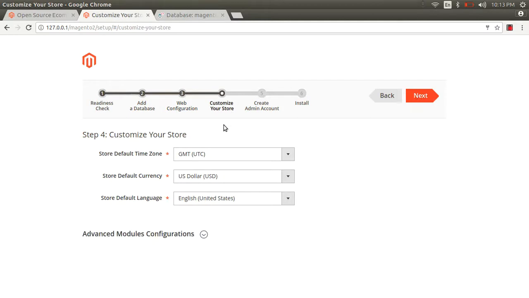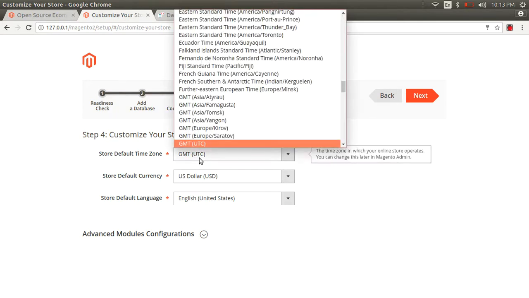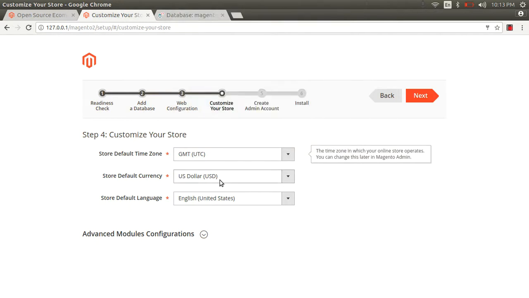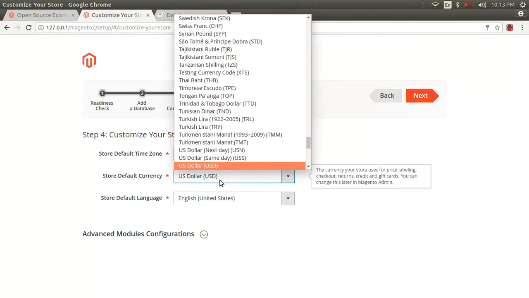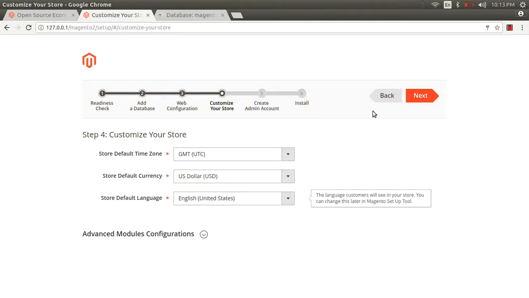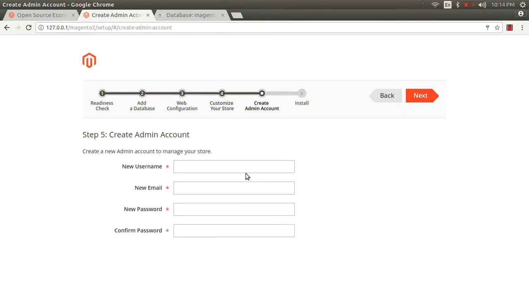So click on next. The store default time right now is GMT/UTC. If you try everything here, lots of options are available, including currency symbol. If your store is for a single country, you can use your country. If you have multiple stores, you can set it in the admin area. Same as language, right? So click on next.